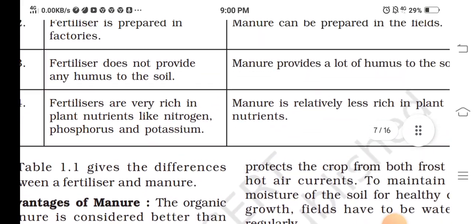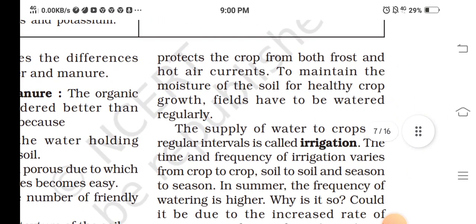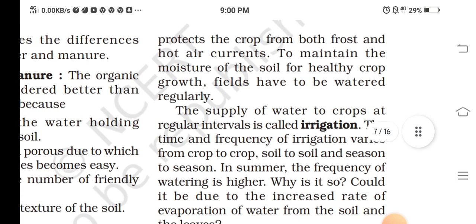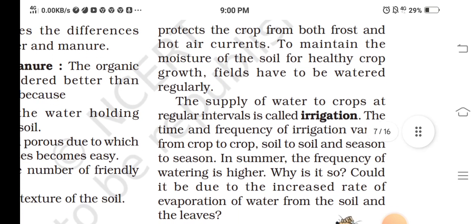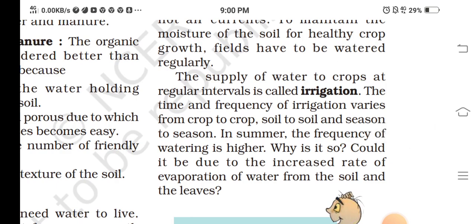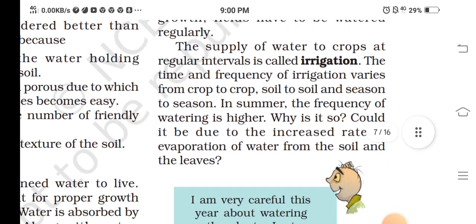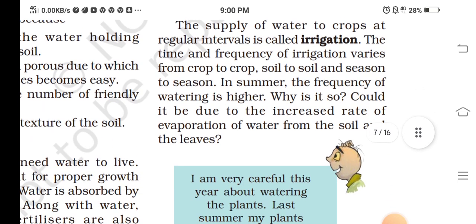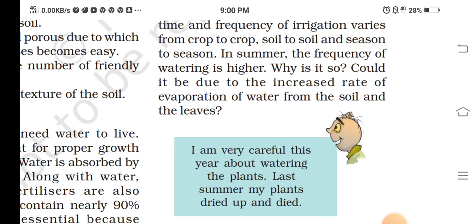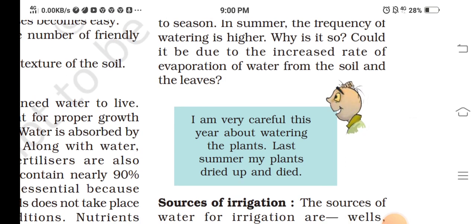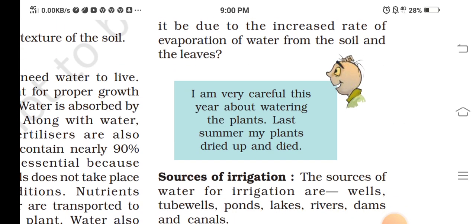Water also protects the crops from frost and hot air currents and maintains the moisture of the soil. For healthy crop growth, fields have to be watered regularly. The supply of water to the crop at regular intervals is called irrigation. The time and frequency of irrigation vary from crop to crop, soil to soil, and season to season. In summer, the frequency of watering is higher. Why is it so? It could be due to the increased rate of evaporation of water from the soil and leaves.